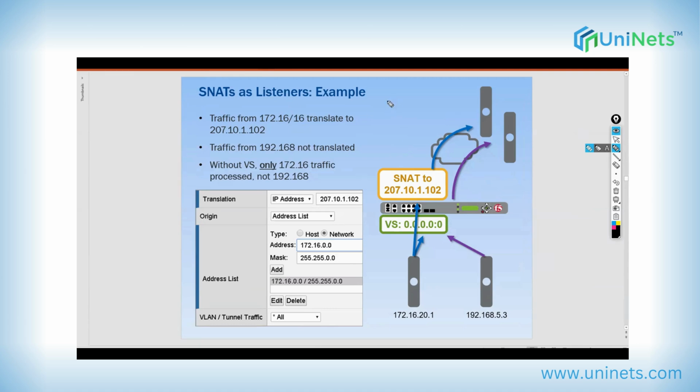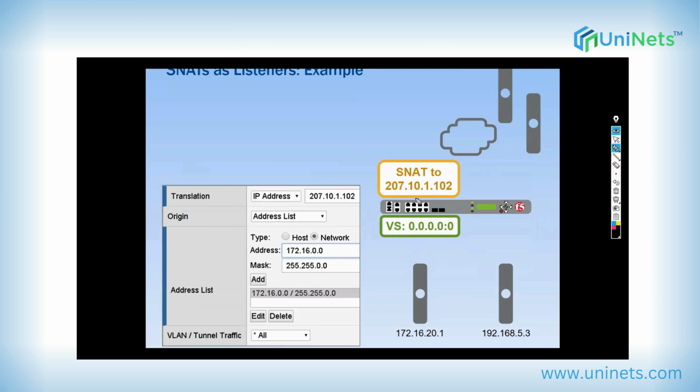Now the point is, what happens when you have an SNAT and a virtual server? All right. So we have SNAT as a listener configuration, and we have virtual server configuration. So now we will see what happens when we have both, and what happens when we have only SNAT as listener. So ideally, this configuration is something like this, right? So this is a configuration.